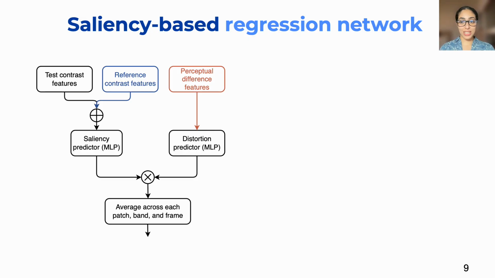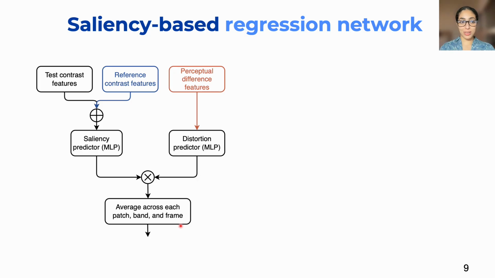So the idea behind this network is that we want to use two MLP predictors, one for distortion and one for saliency. The distortion predictor is going to take the perceptual difference feature. Again, this feature is only per patch in each band at each frame. It's going to take that and predict one score that represents the amount of distortion that appears in this patch. The saliency predictor, on the other hand, only takes the features from the test and reference contrast and predicts a score that represents the salient information for this patch, and is going to weight the result from our distortion predictor. And then all the different scores are going to be averaged across each patch, band, and frame.